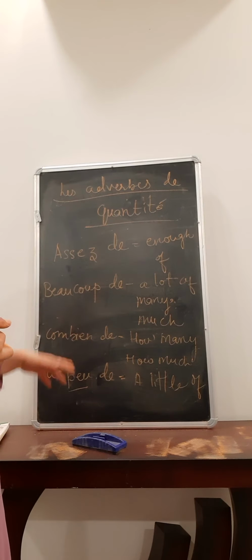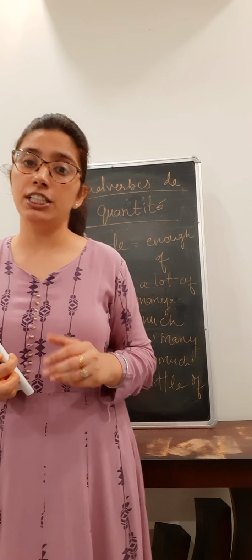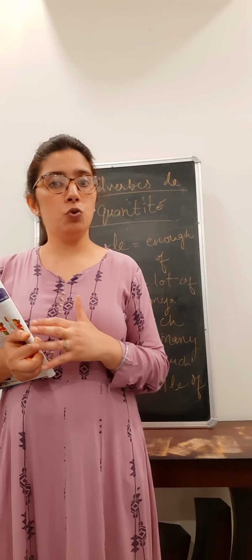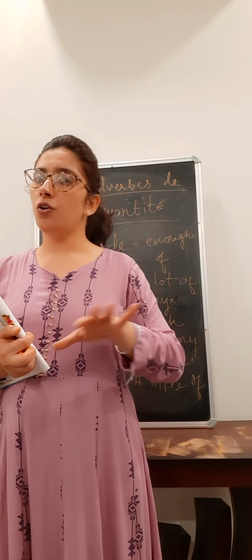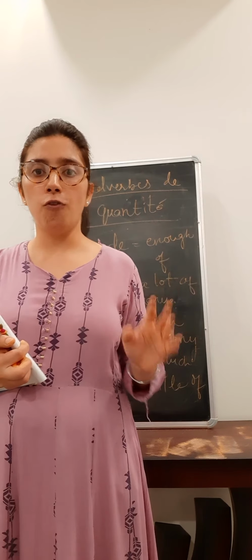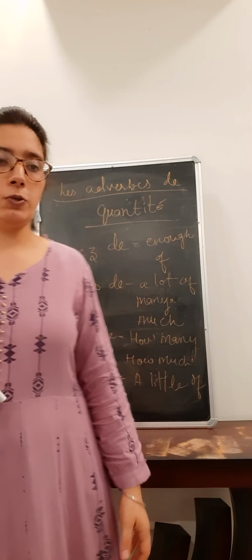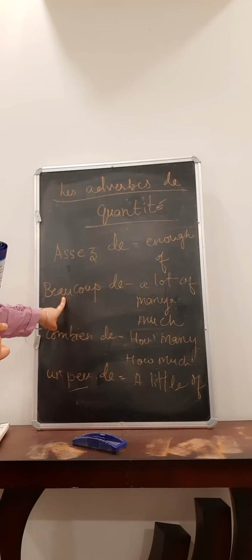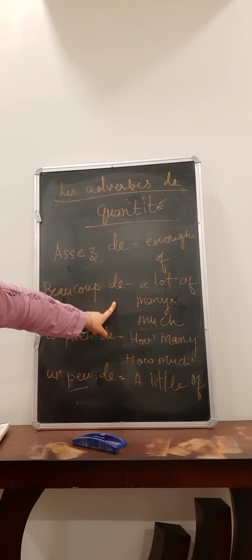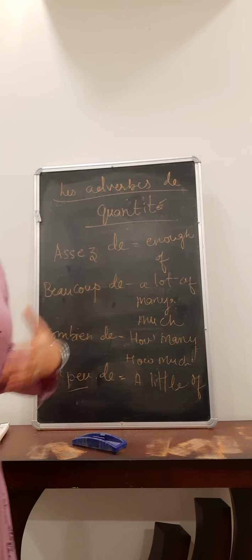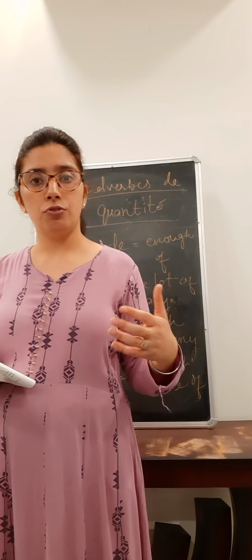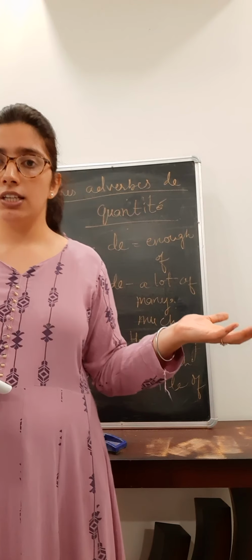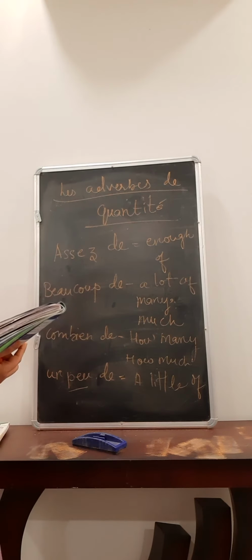For example, you are already having vegetables in the fridge and you do not want to buy more vegetables, then you can say, no, I don't want to buy, I have enough of vegetables in the fridge. Then beaucoup de, lot of. I have a lot of friends, I have a lot of toffees or chocolates in my pocket. So a lot of, that's you know better how to use it. You can use it anywhere you want.